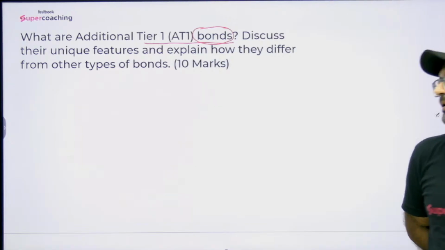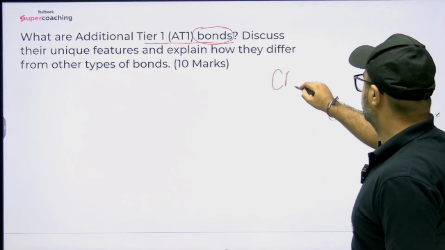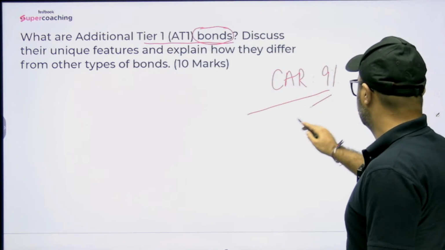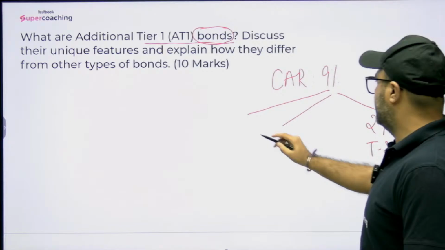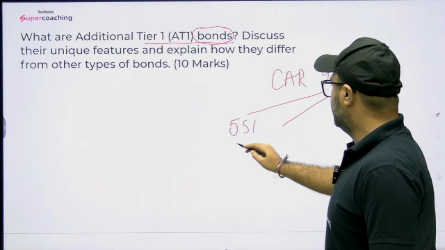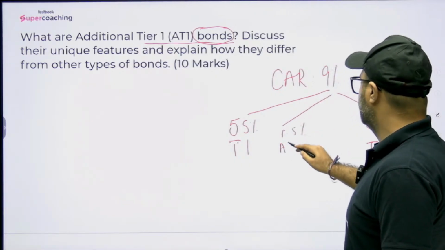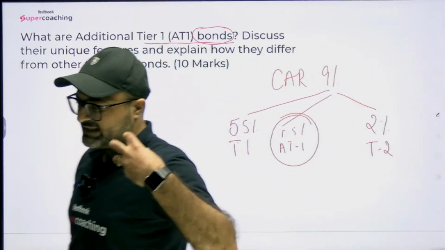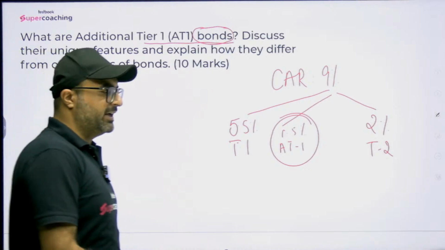For example, if I talk about the capital adequacy ratio, which needs to be maintained at 9% as per RBI, out of that 9%, 7% comes from tier 1 and 2% from tier 2 capital, and in tier 1, 5.5% is from tier 1 capital and 1.5% from additional tier 1 capital. So in order to meet the bank's requirement, so that the bank has the desired capital in tier 1 to match the capital adequacy requirements, this initiative has been taken by the bank over a period of time.